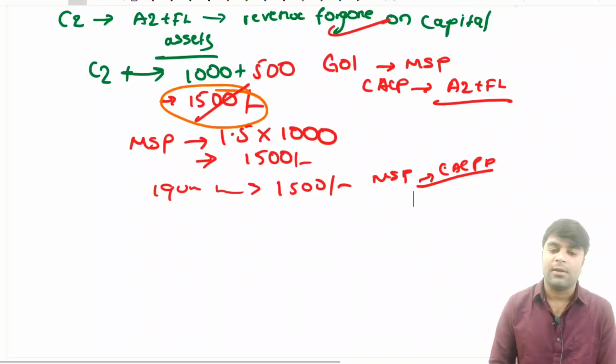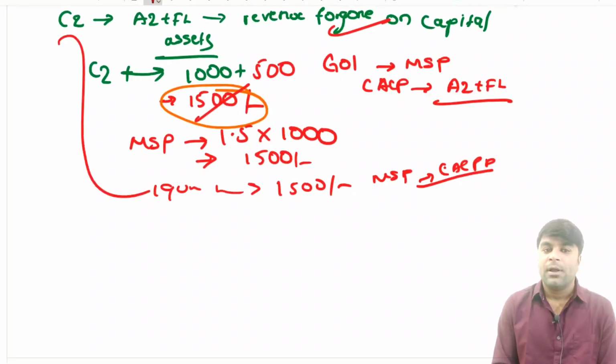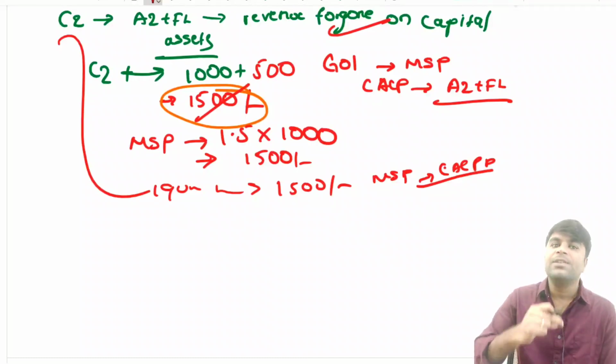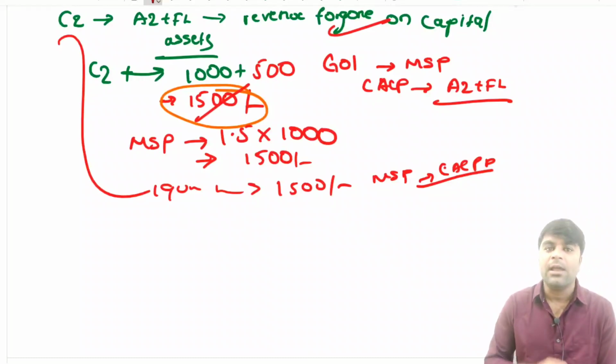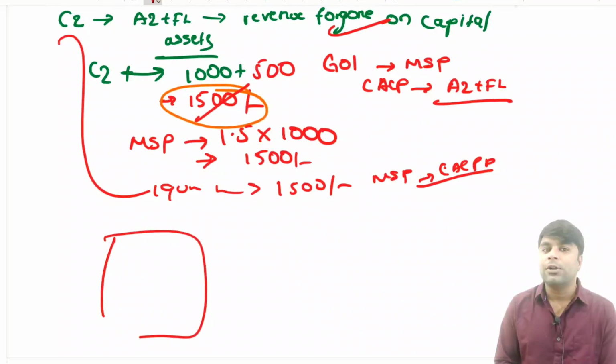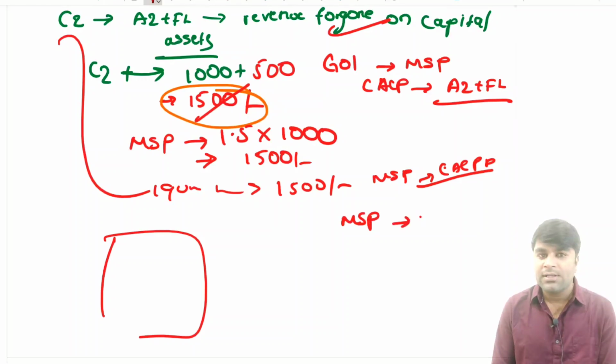Guys, you have to be very careful here. You need to observe two important terms. Currently, the MSP is announced on the A2 plus FL component of the cost of production. You have to keep in mind. But when the CACP recommends the MSP for the farmers to the Cabinet Committee on Economic Affairs, it is also going to consider the C2 component of cost of production. Say for example, imagine it is a document of the CACP which is recommending the MSP for the Cabinet Committee on Economic Affairs. Now, the MSP on the A2 plus FL component is about 1000 into 150 percentage, that is equal to 1500.